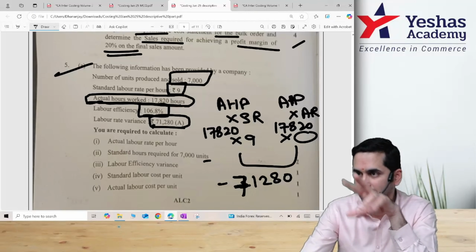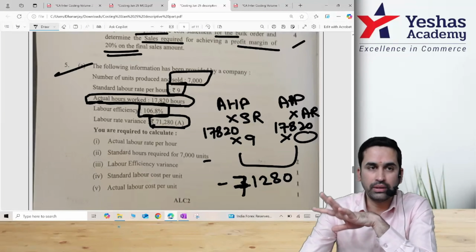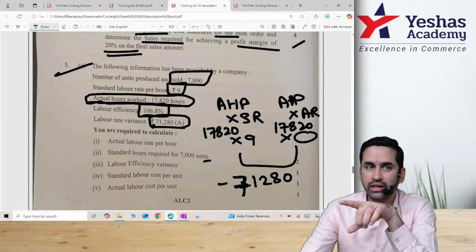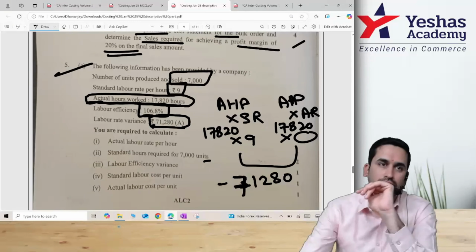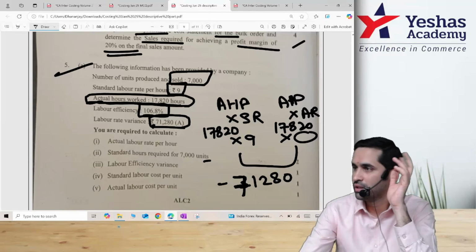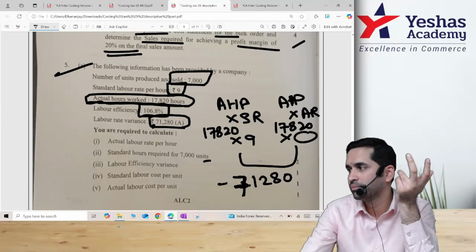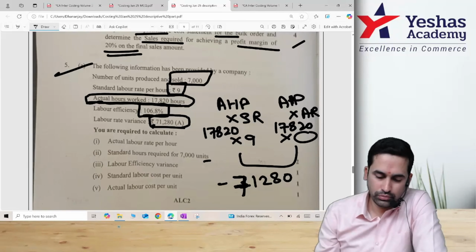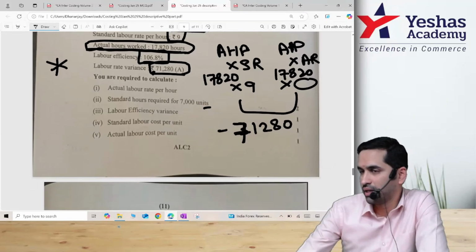You have to fill available data, and then missing numbers you will have to get one at a time, and finally complete the answer. This, according to me, is one good question. Anytime you see a reverse working question, even in class material, answer is given. You have to find out base data. I've told you many times, if answer is printed, reverse working by default is important, because however many sums you practice, reverse working can be a new variety every time. So the more practice you do, the more confidence you get. So this is one good question. I think some students would not have got the correct answer for this even in exam.